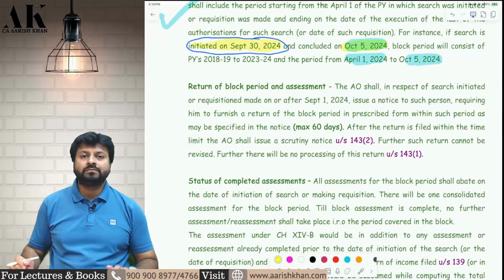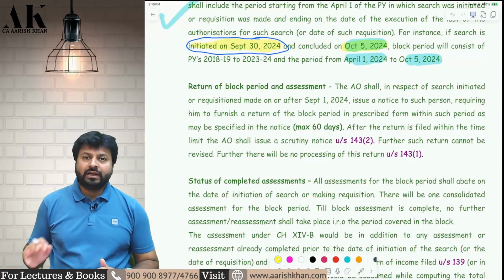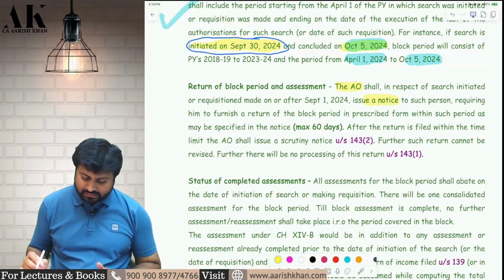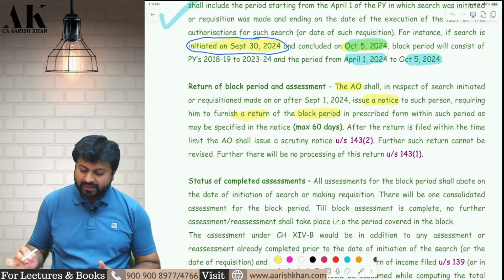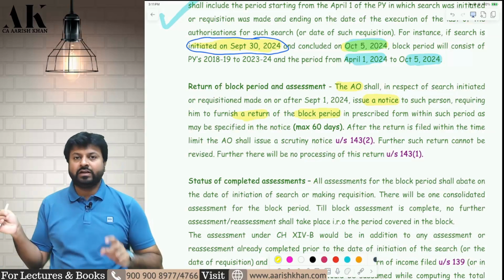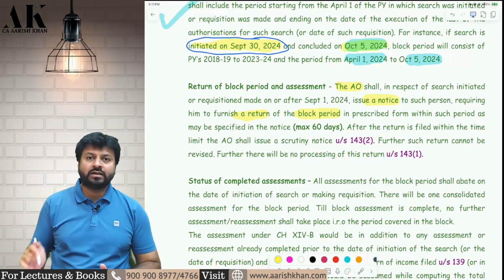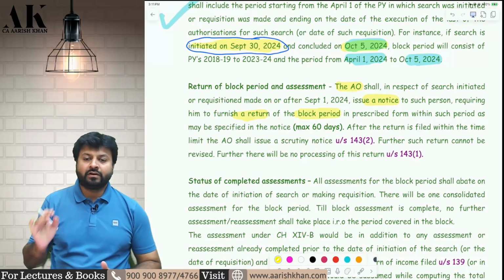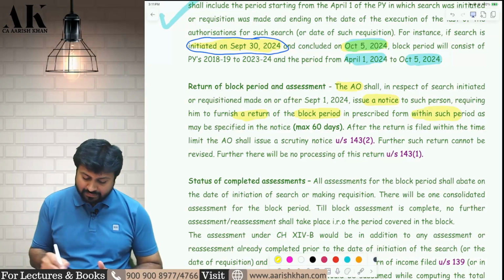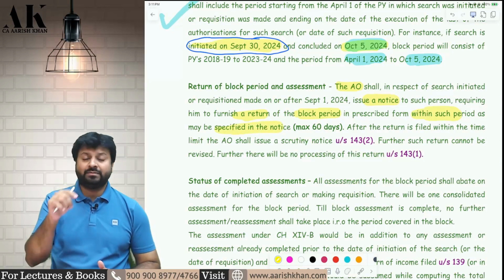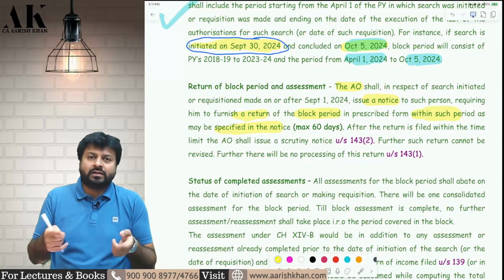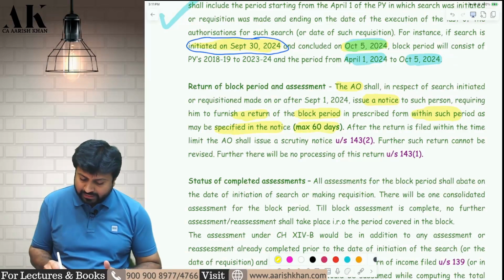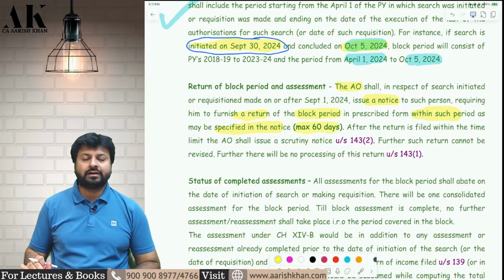Now, once we have defined the term block period, what is the next step? The AO will issue a notice to furnish a return for block period. Just like under 147, where the AO used to send you a notice under 148, here the AO will send you a notice to file a return for block period within such period as may be prescribed in the notice. The notice will specify the number of days in which I am supposed to file the return: 10 days, 20 days, 30 days, 40 days. But maximum he will allow you 60 days, not more than that.